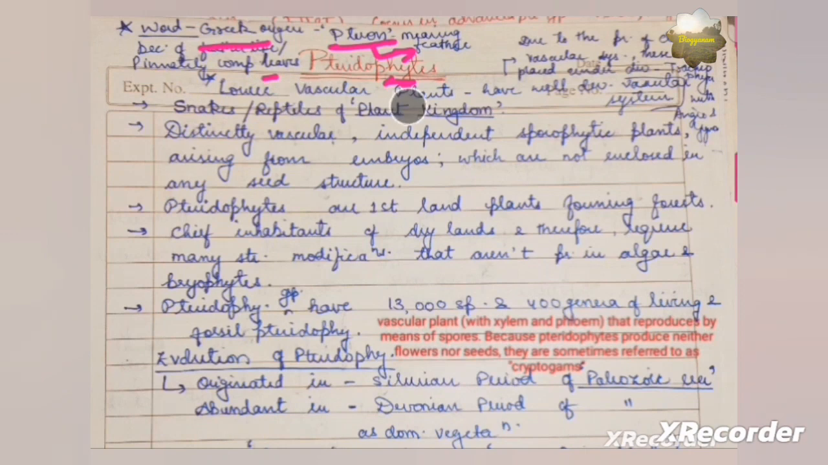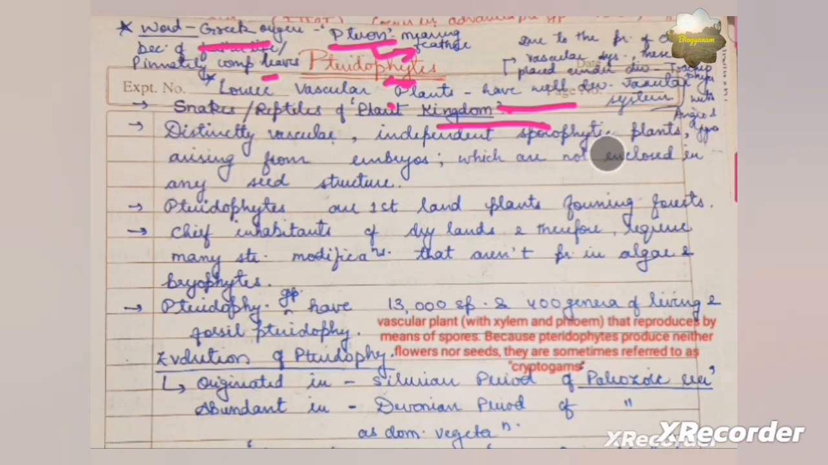Pteridophytes are basically the lower vascular plants. It means as compared to gymnosperms and angiosperms, as we discussed, they are lower plants but advanced as compared to algae and bryophyta. Therefore, they are called vascular plants because bryophytes do not have a vascular system. Vascular system is only present in pteridophytes, gymnosperms and angiosperms. Among the vascular plants, they are lower plants, so lower vascular plants. These are also called the snakes or reptiles of the plant kingdom.